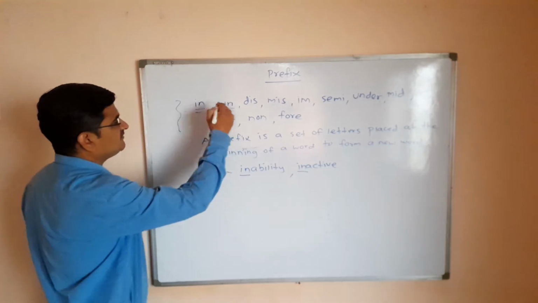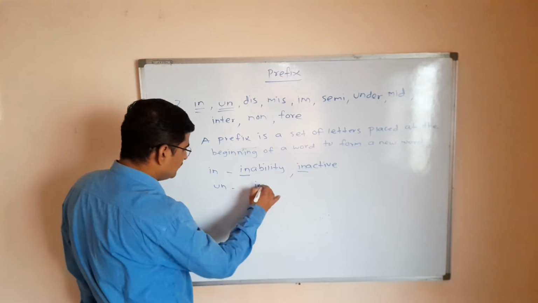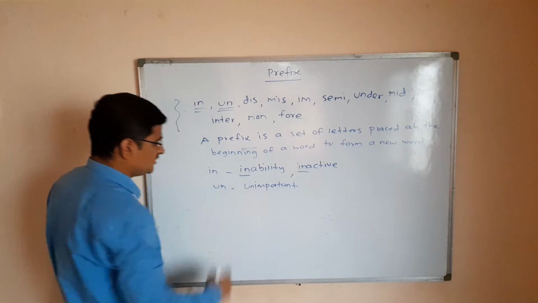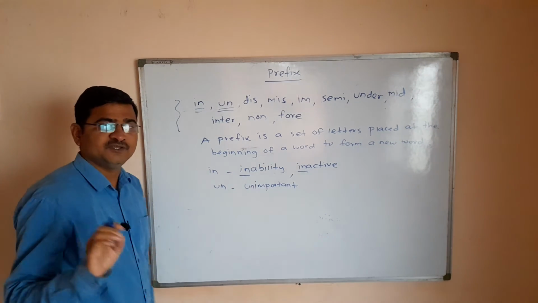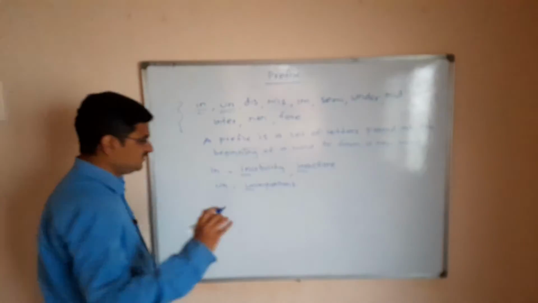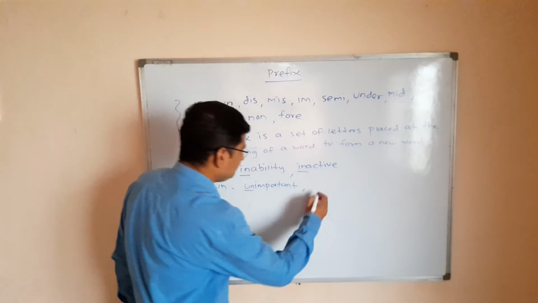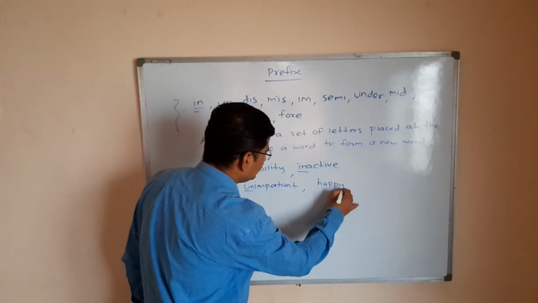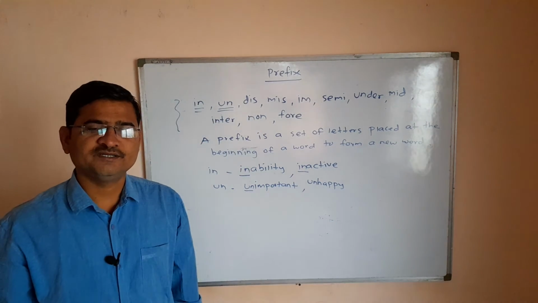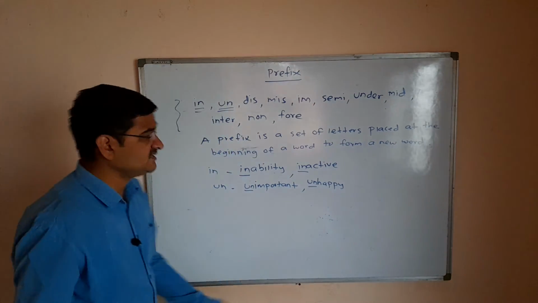Another example of a prefix is un. See here, important is the word, we can add un to it. So unimportant is a new word created. So here un is an example of a prefix. Happy, unhappy. Happy is the word, we can add the prefix un to it. We can create a new word. The new word is unhappy. So un is an example of a prefix.